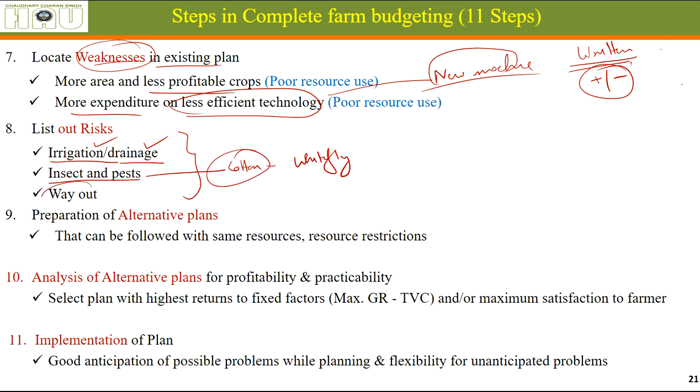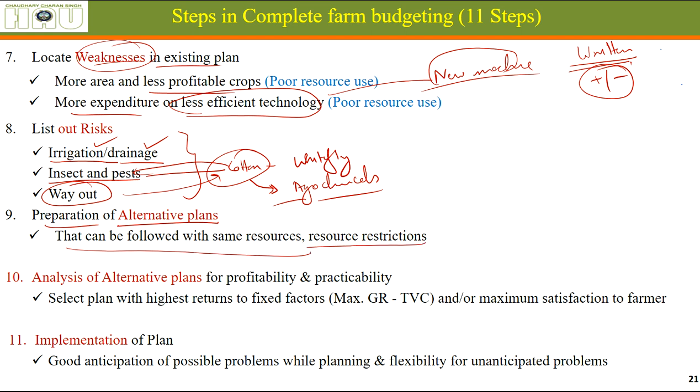Okay, what are the ways out? If we, let's say, if we still go for cotton, what are the ways to tackle this problem? Whether we are having any information about the agrochemicals, which chemical should be sprayed at what time, preparation of alternative plans with the use of same resources and resource constraints. We should have some alternative plans.